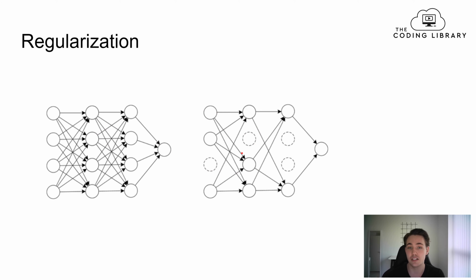In the case where regularization is applied, the neuron's weight is equal to zero. So this is the same as dropout, where we drop out some of the neurons in some of the layers, and in some cases we even drop out full hidden layers.